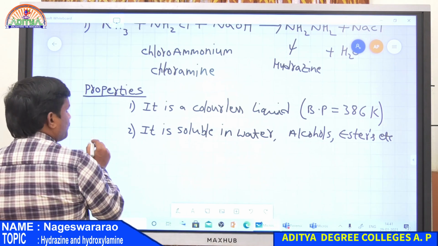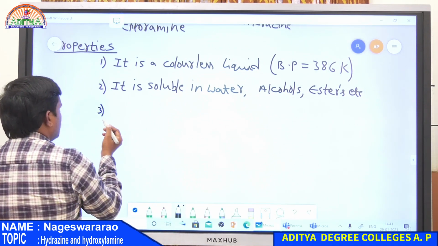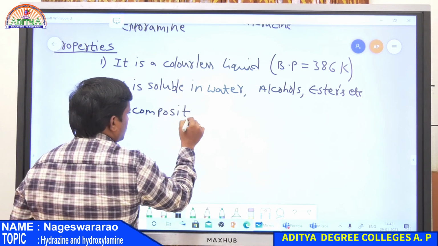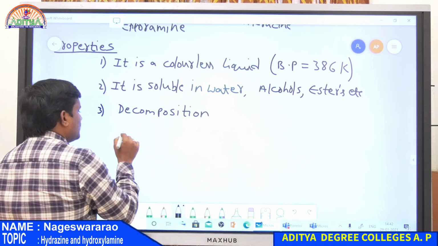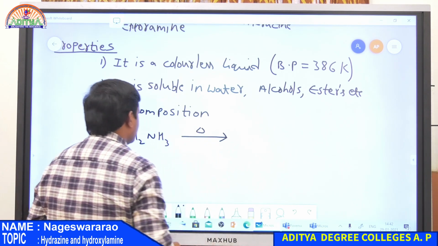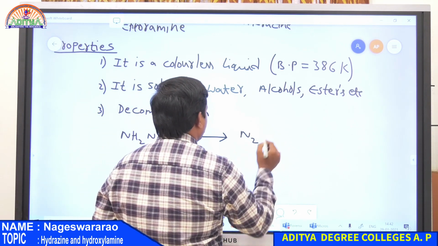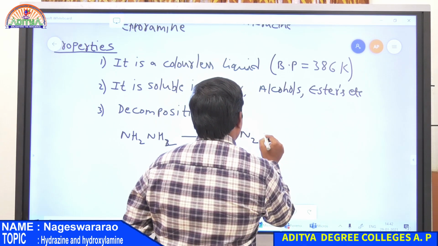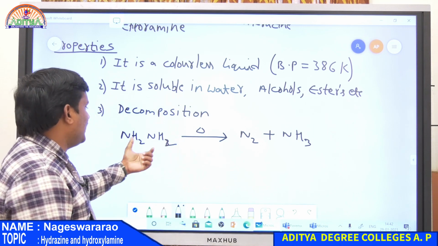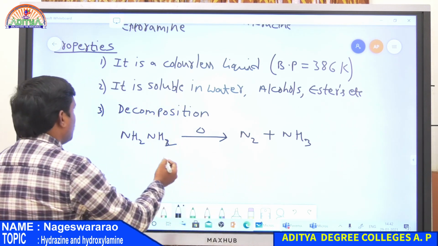Now the third property is the decomposition property. Whenever hydrazine, NH2NH2, is heated, it is decomposed into N2, that is nitrogen gas, and also NH3, ammonia. So on heating, hydrazine is decomposed into nitrogen gas as well as NH3. This is the third property of hydrazine.